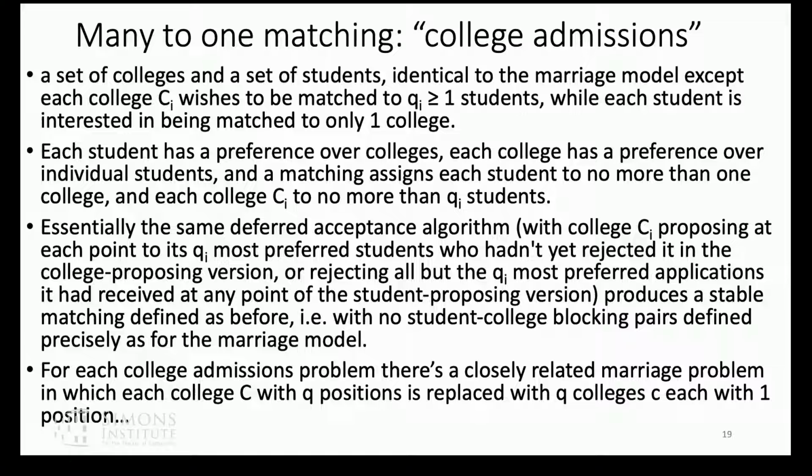And in fact, to each college admissions problem, there's a very closely related marriage problem in which we transform each college that has Q positions into Q colleges that have one position, but have the same preferences of the college and appear consecutively in the preferences of the students in their preferences for colleges. So one of the theorems I already showed you, that the set of people who is single is the same at every stable match, will, through this transformation, immediately carry over to the college admissions problems. Colleges that don't fill all their positions will fill the same number of positions at every stable match.